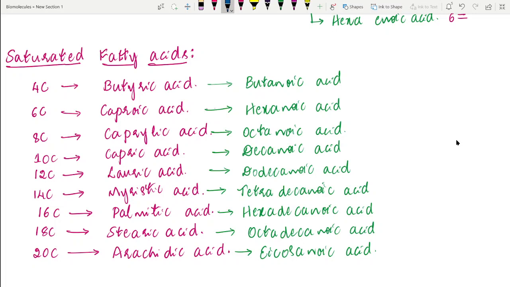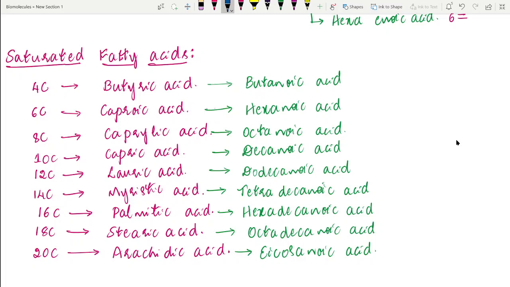First, let us know about the common names. Even though systematic names are there for the fatty acids, most commonly we use the common names of the fatty acids.